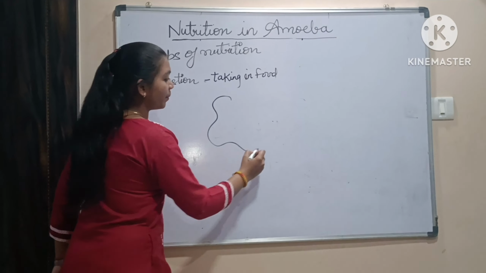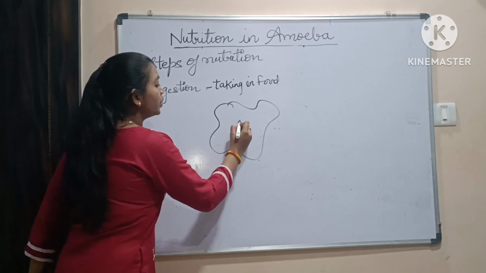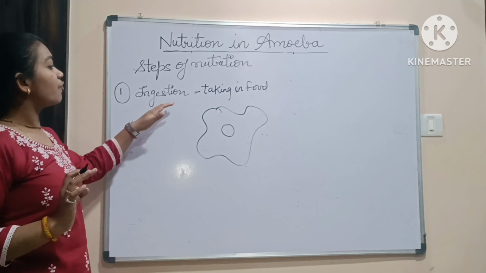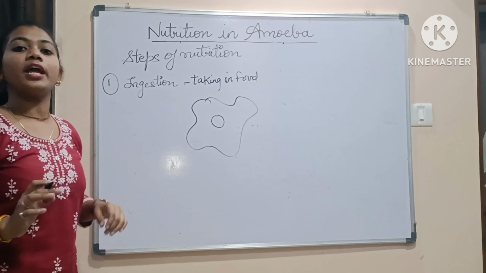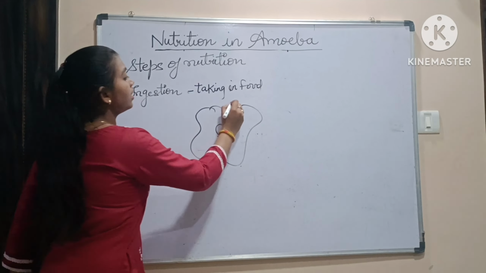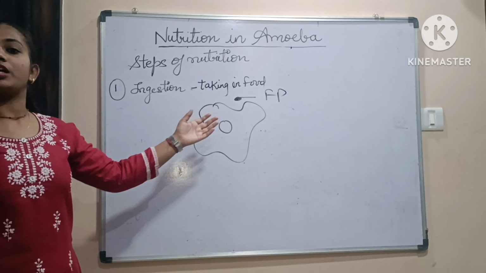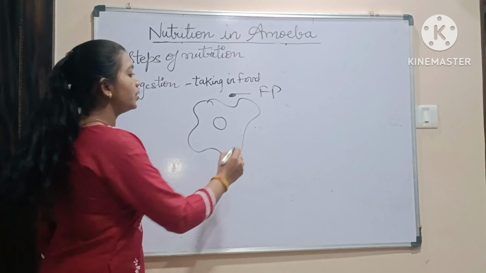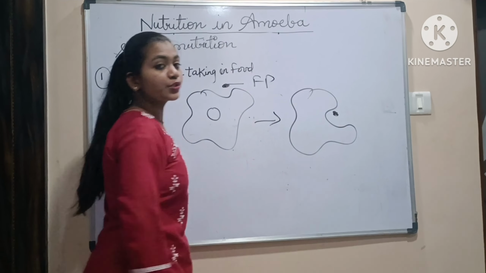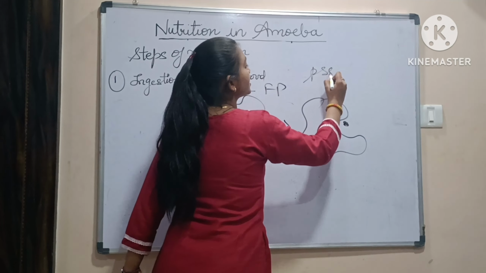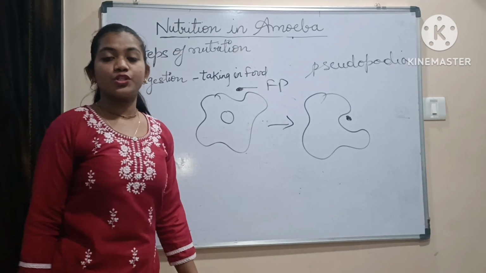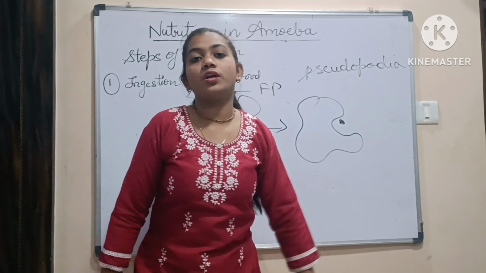Let us quickly discuss all these things in more detail. So, this is the amoeba. We know that the amoeba has the nucleus, cytoplasm and cell. The first process is taking in food, ingestion. Whenever amoeba comes across a food particle, what will amoeba do? It will start forming finger-like projections called pseudopodia, which are also called false feet.